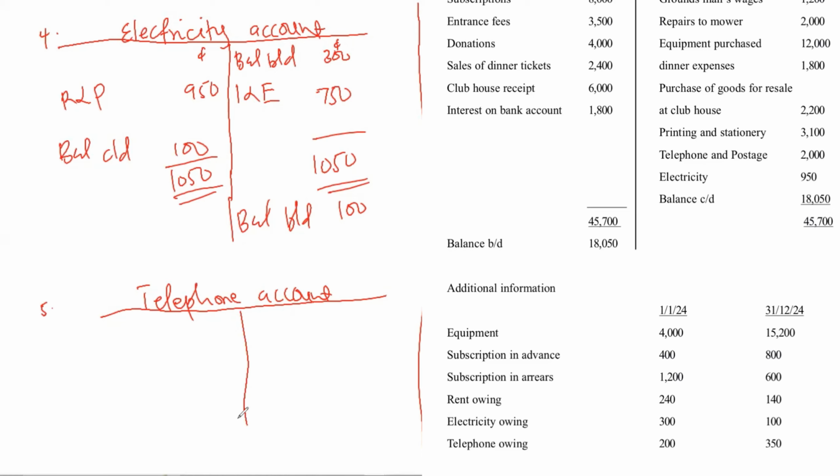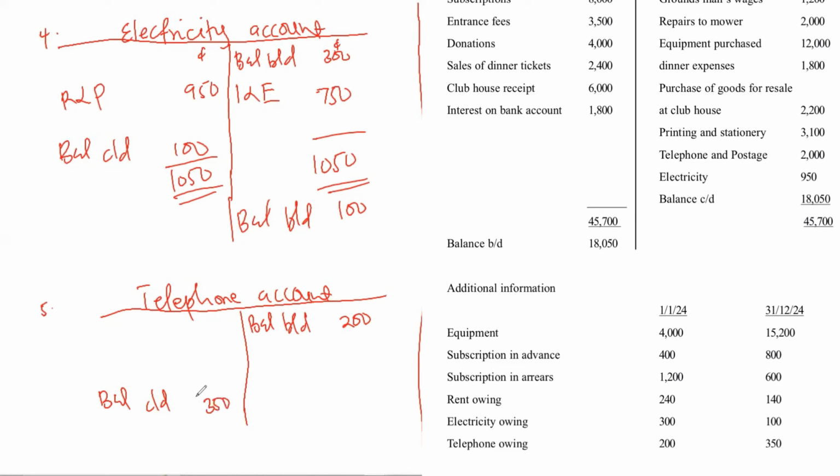Since it is a liability, the opening balance will be on the credit side, which is 200. And if the opening balance is on the credit side, then the closing balance will be on the debit side, which is 350.